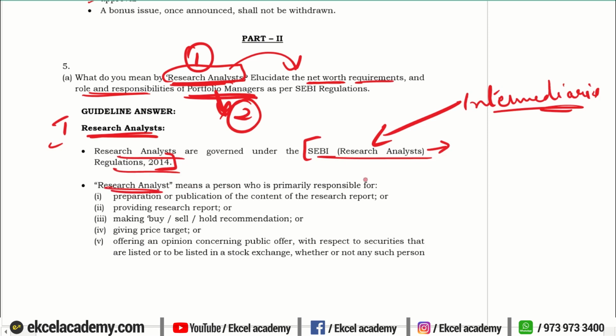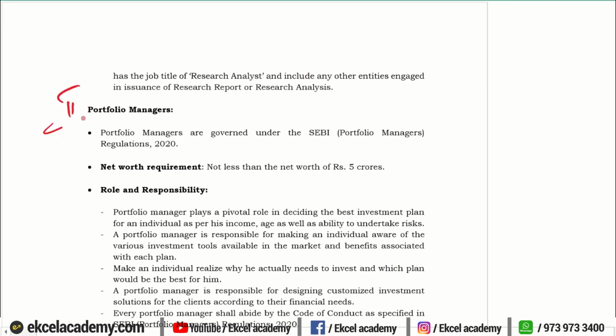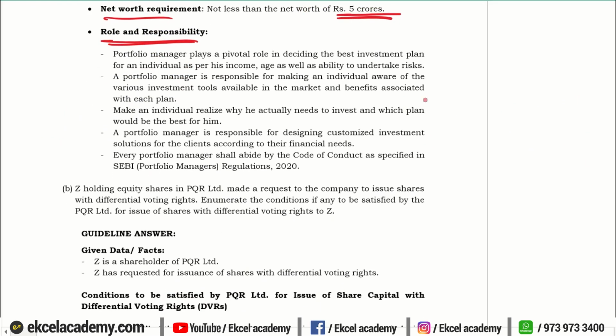As per the definition, what is the meaning of a research analyst, what are their roles. Okay, we will mention that. Next, our second question was about the portfolio manager. Again, we will quote the regulations, that is the SEBI Portfolio Manager Regulations of 2020. Net worth requirements, what is the net worth requirement, and what are the roles and responsibilities of the portfolio manager. That is how we are going to frame our answer, divided into two parts. First one is about the research analyst, and the second part is about the portfolio manager.